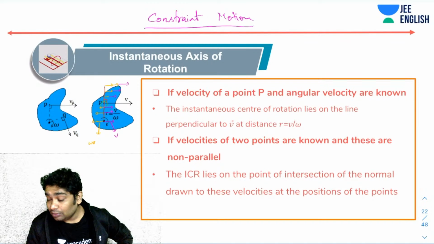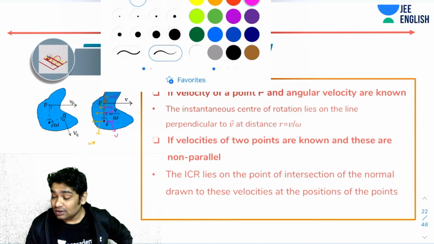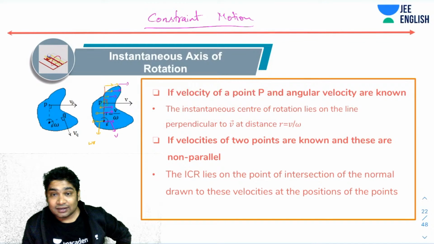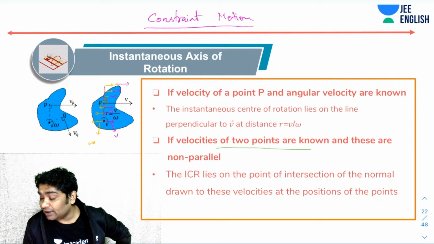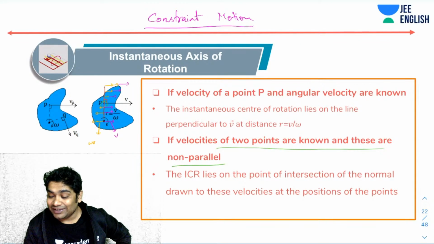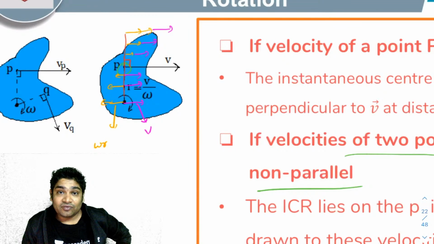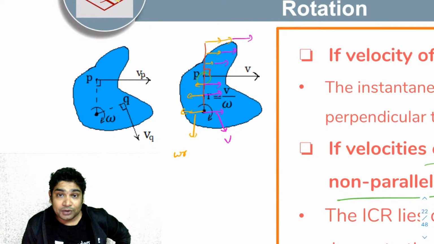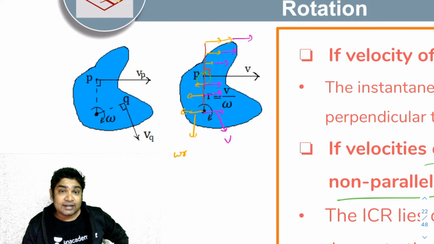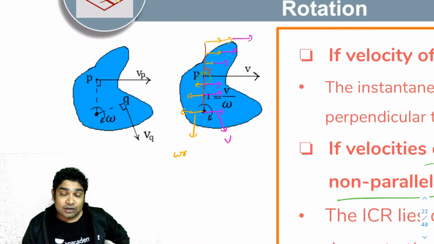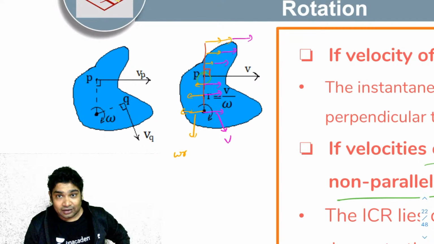Okay, now moving forward with our discussion, as I was saying, if velocities of 2 points are known and these are non-parallel, then also you can find the ICR. So here is an example. If velocities of points P and Q were known, you draw the perpendiculars on both. In the first example, you realize that the ICR lies on the line perpendicular to the V vector, right?